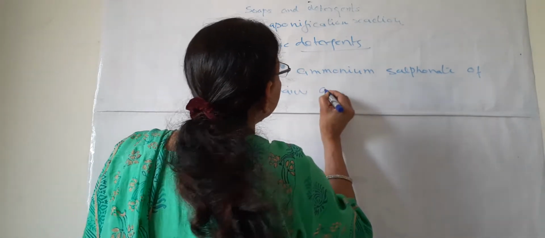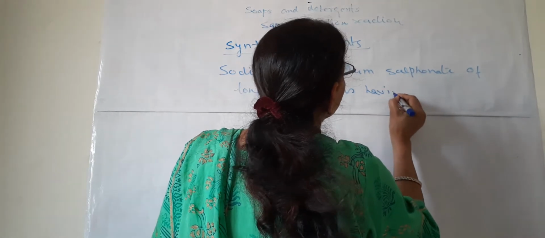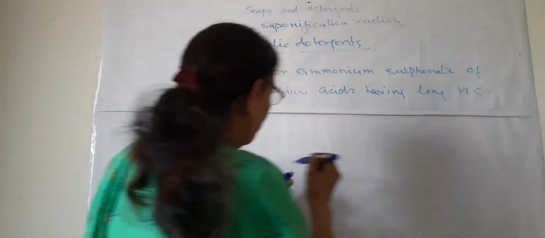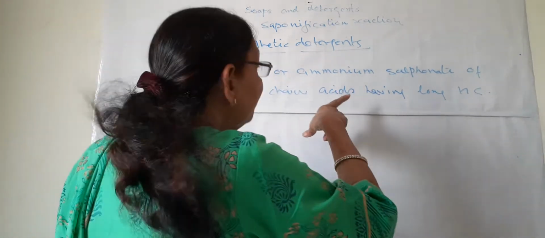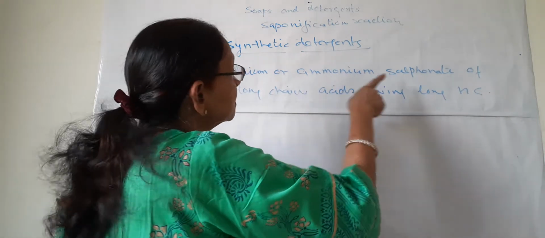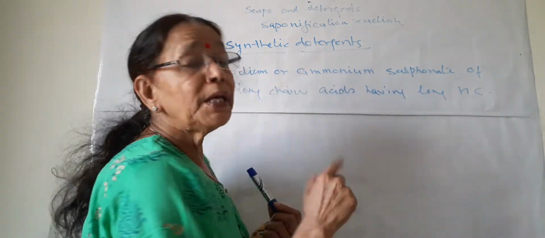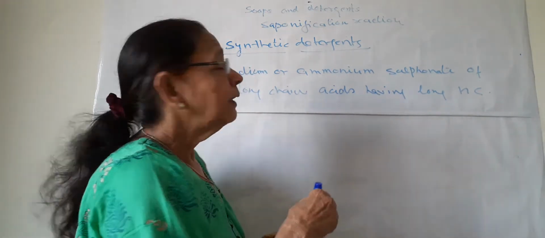Long chain acids having long hydrocarbons. So these are not carboxylic acids, they are sulfonic acids. The sulfonates, which may be sodium or ammonium salts of sulfonic acid, form detergents.